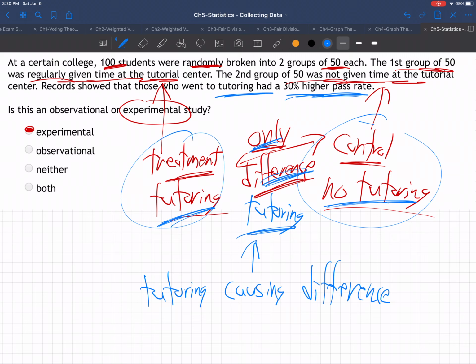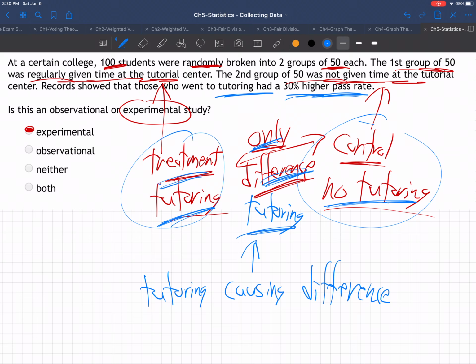That's different than just saying, oh, we've got a bunch of people that went to tutoring and a bunch of people that didn't, and the people that went to tutoring did better. So tutoring's causing it. No, that would be observational. That was another example in the homework. That's just observational. That could just be because they're better students. The better students just decided to go to tutoring. They would have done better anyway, maybe. Maybe the tutoring wasn't making the difference.